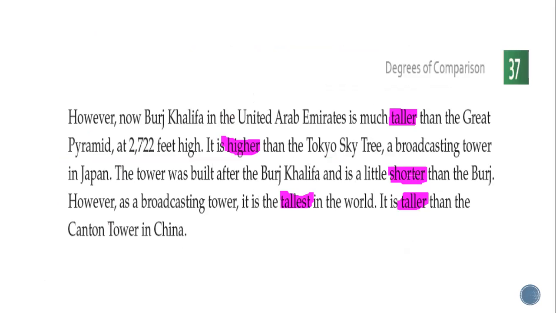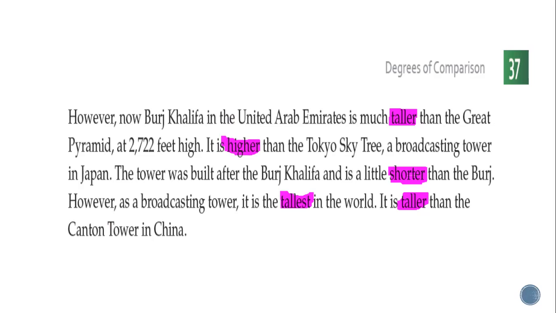However, now Burj Khalifa in the United Arab Emirates is much taller than the Great Pyramid. So here the word taller came. Taller is a degree of comparison, which is comparing. So taller is used for comparative degree. It is higher than Tokyo Sky Tree, a broadcasting tower in Japan. So again here higher means comparative degree.